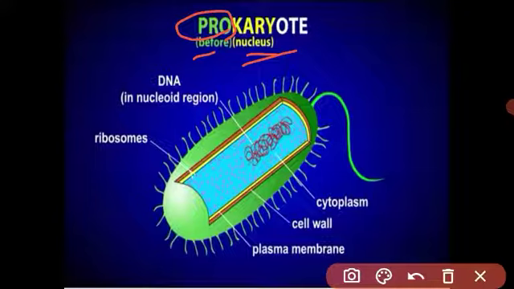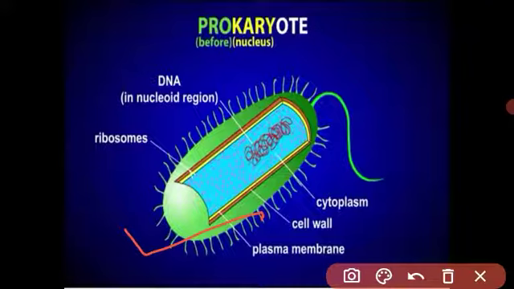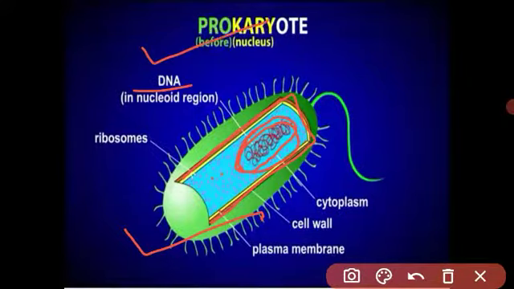This organism is called the prokaryote. This cell is called the prokaryotic cell. See, this is an example of bacteria. Cyanobacteria is also an example of the prokaryotic cell. There is only a cell wall, cell membrane, ribosomes and DNA. There is no nuclear membrane present outside of the DNA structure. These types of cells are called prokaryotic cells. Understood?